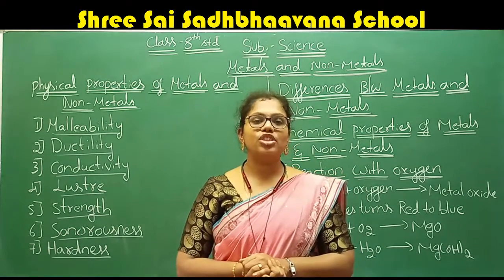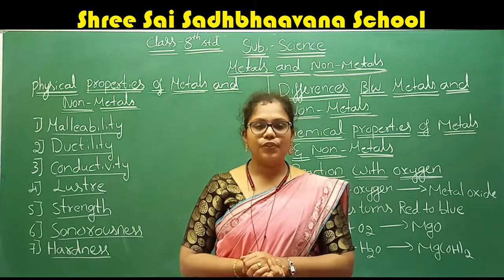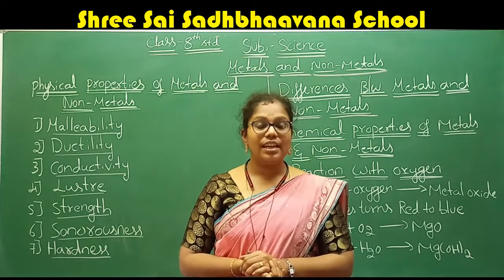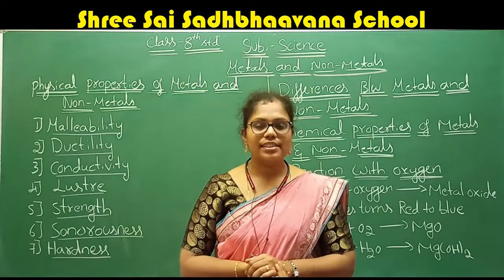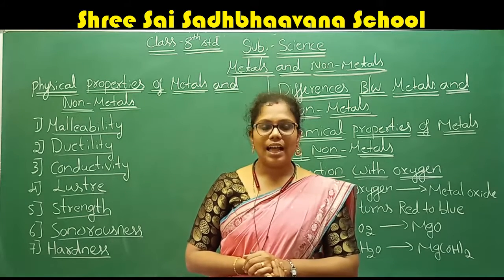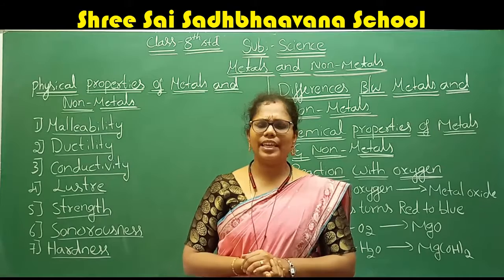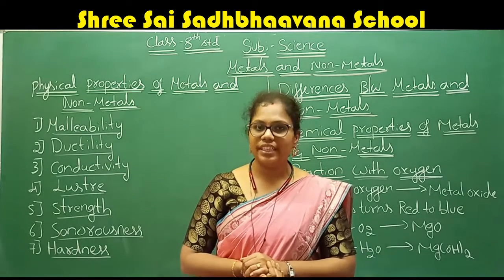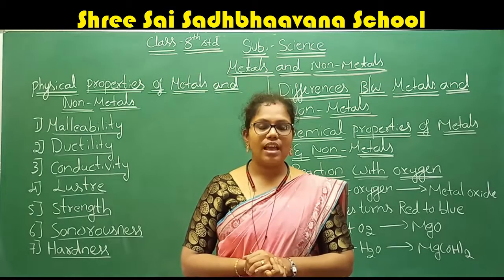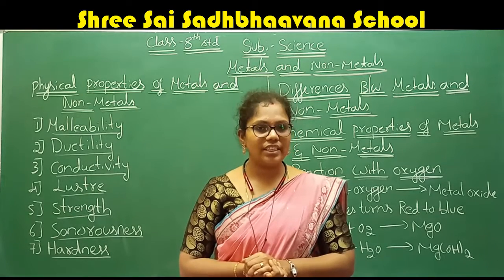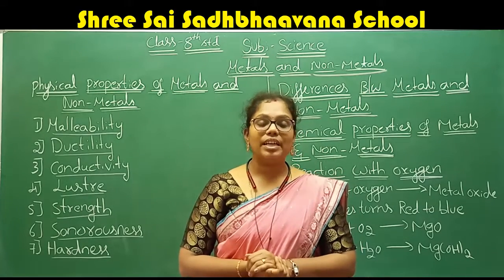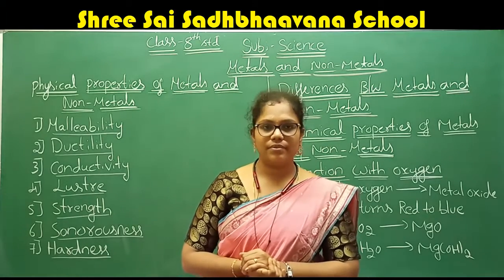Luster is nothing but shininess. Almost all the metals have a shiny nature, right? Take the example of gold, silver, iron, copper. If you take any example, almost all the metals have a shiny nature. That shininess we call luster. Therefore, metals have luster.